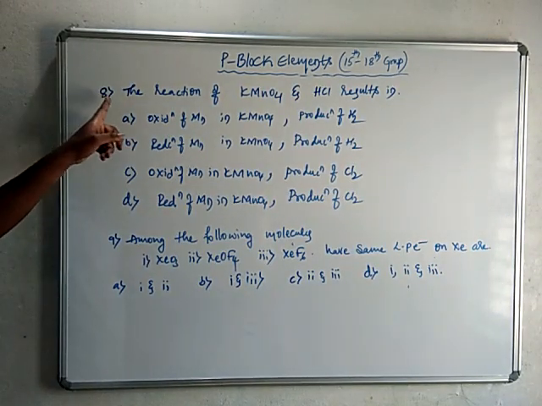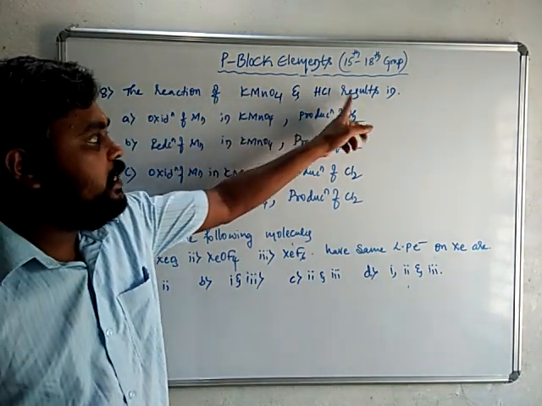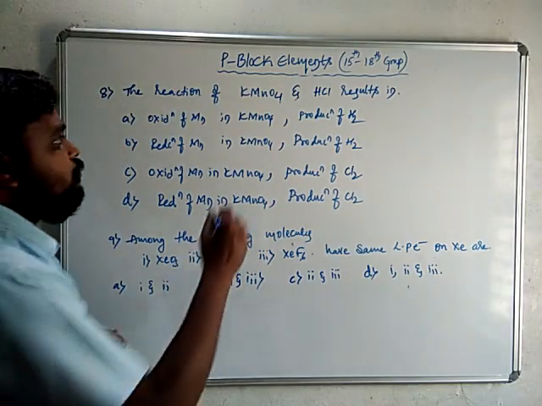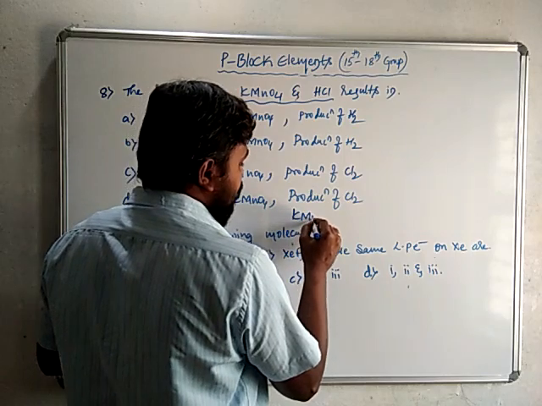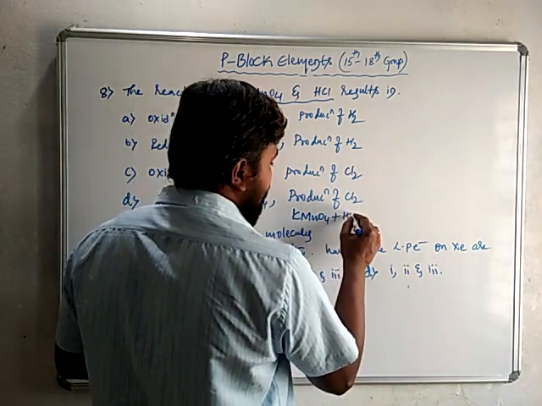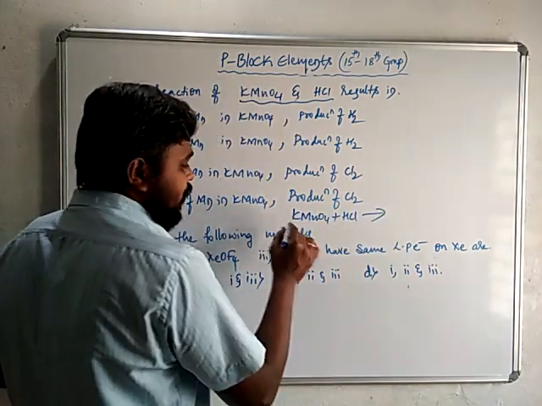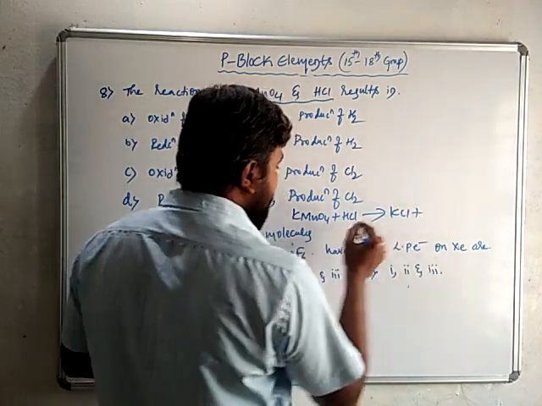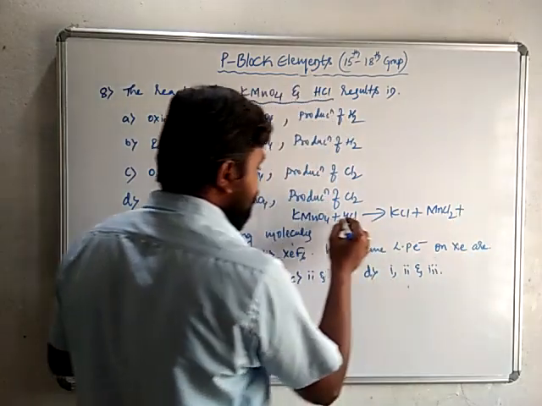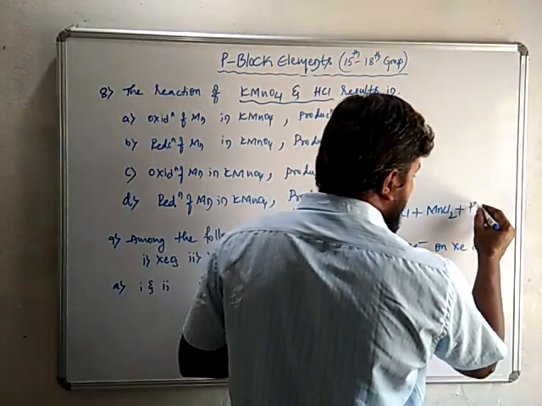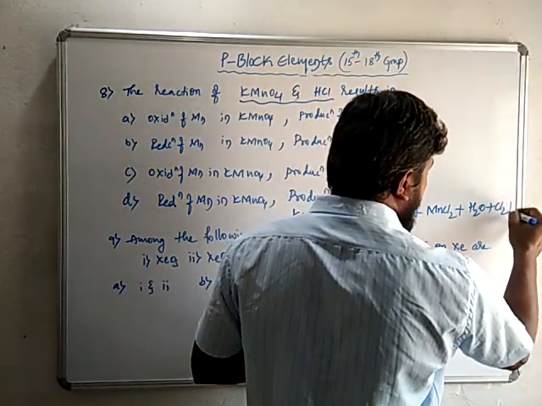Next question is, the reaction of KMnO4 and HCl results in... So KMnO4 reacts with HCl. We know that when KMnO4 reacts with HCl, chlorine combines with potassium forming potassium chloride, manganese combines with chlorine forming manganese chloride, and hydrogen combines with oxygen forming water, with the evolution of chlorine gas.